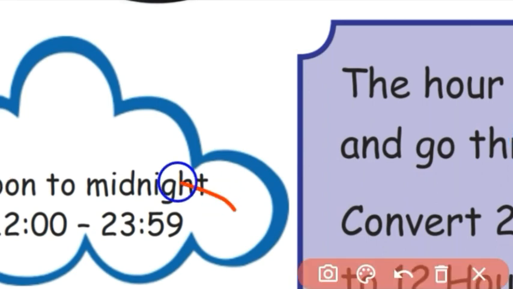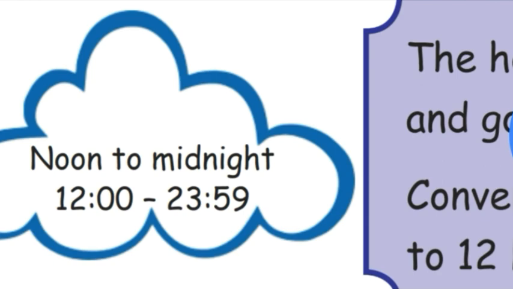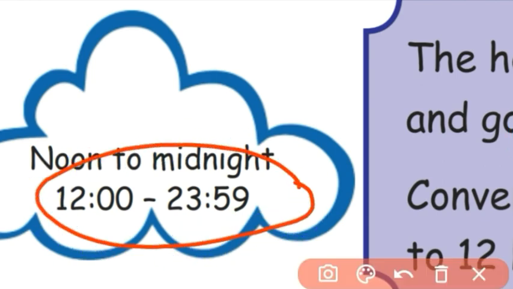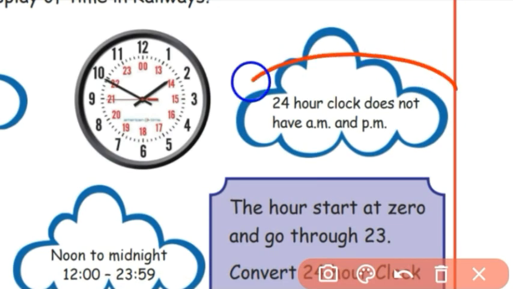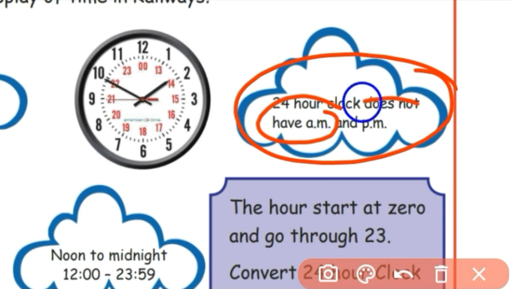23:59. See, 23 hours 59 minutes. From noon to midnight, the time is represented like that. A 24-hour clock does not have AM and PM. Only a 12-hour clock, our normal clock, has AM and PM. Before noon it's AM, after noon it's PM.